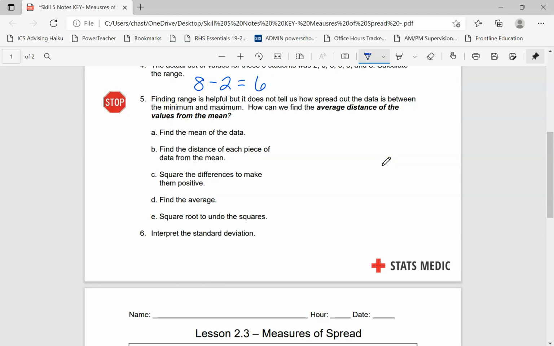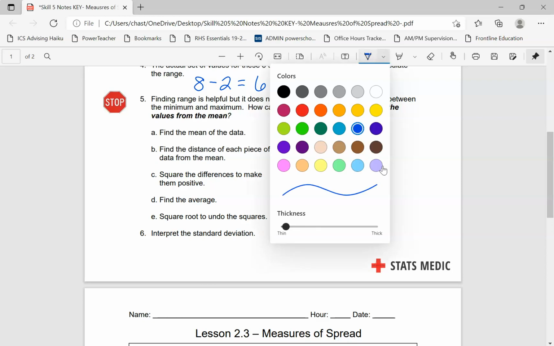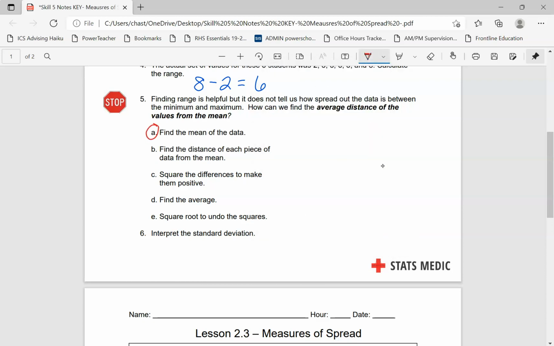It says finding the range is helpful, but it doesn't tell us how spread out the data is between the minimum and maximum. So how can we find the average distance of the values from the mean? Okay, so the first thing that we are going to do is find the mean of the data. Okay, so find the mean of the data.